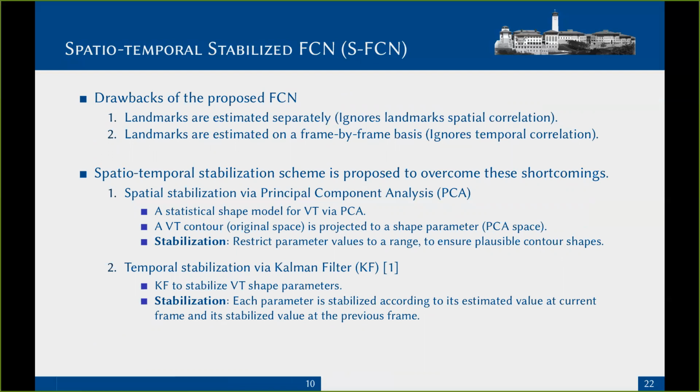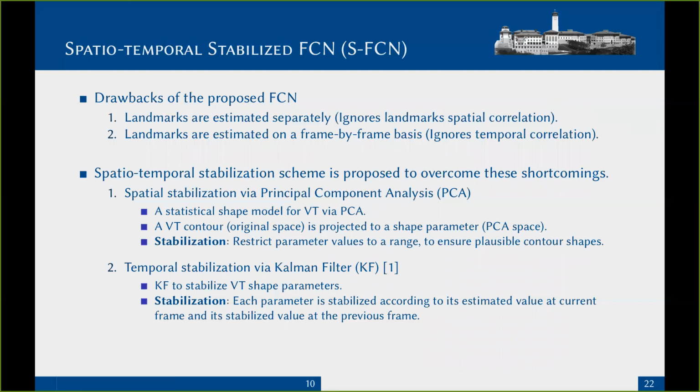To overcome these two problems, we propose a spatiotemporal stabilization scheme to further improve the accuracy of contour tracking. Using PCA, we generate a statistical shape model for the vocal tract and represent each vocal tract contour with the parameter in the PCA space. Using Kalman filters and parameter value restrictions, we perform the landmark stabilization in space and time.